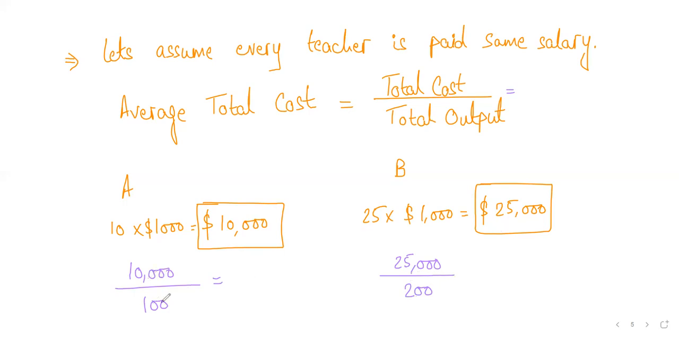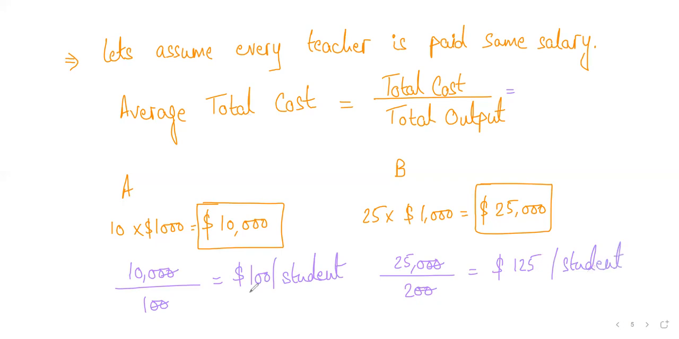Now 10,000 divided by 100 gives you how much? $100. So to teach each student in firm A, it costs you $100 per student. And when you do this simplification for B, it turns out to be $125 per student.